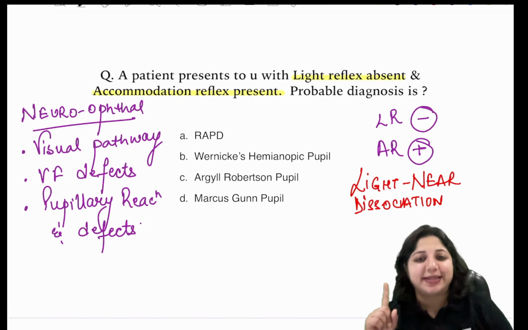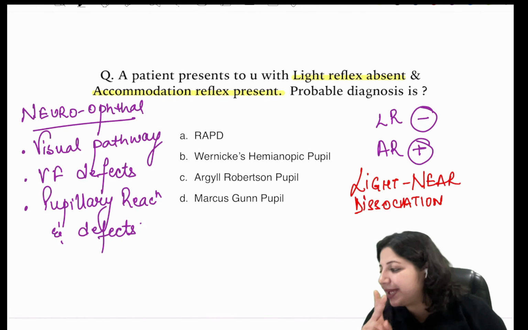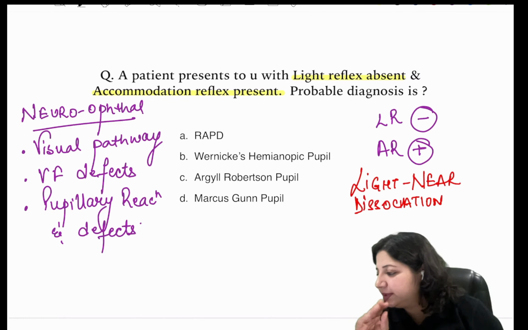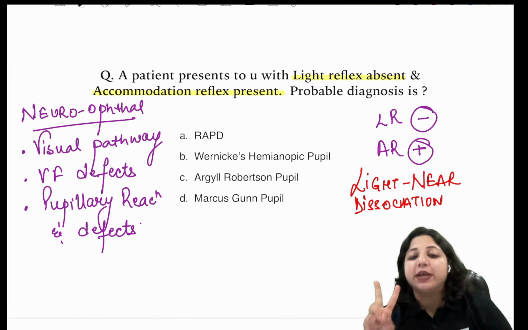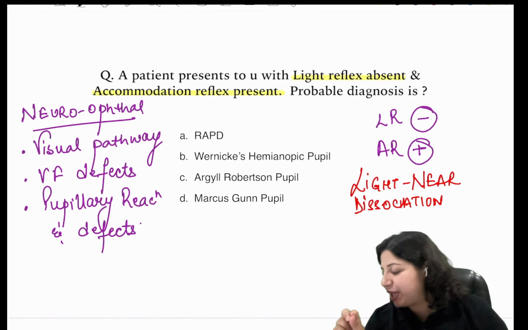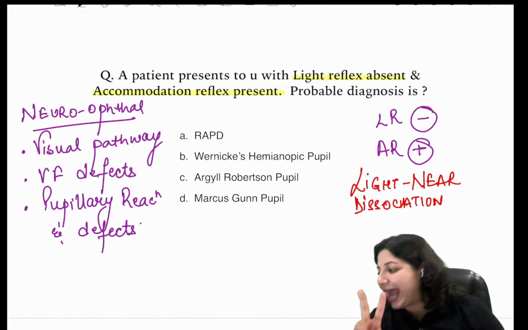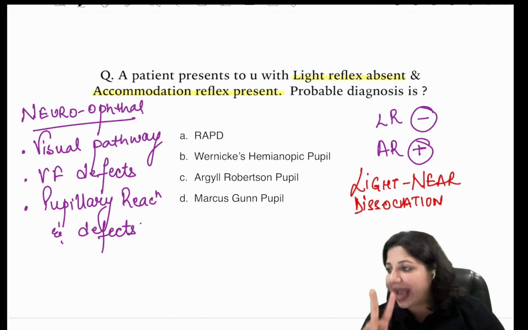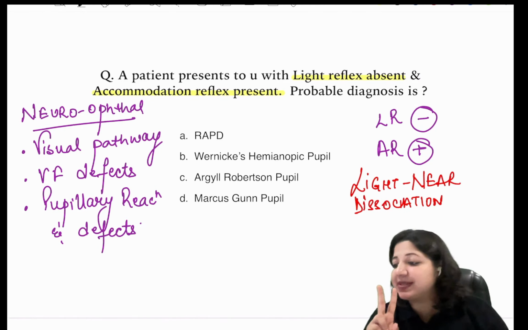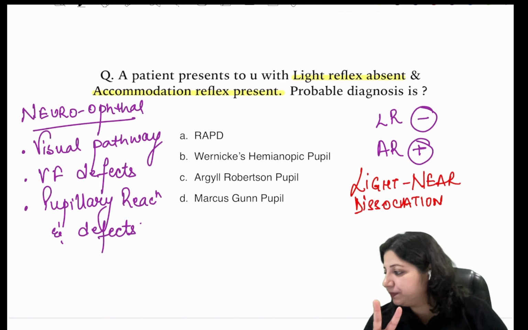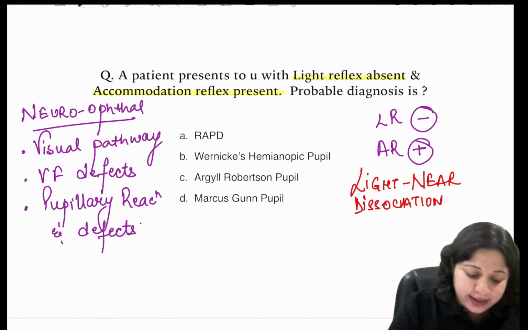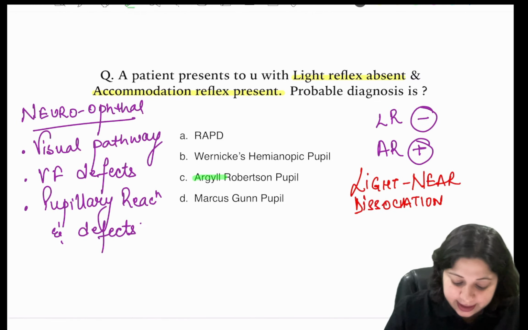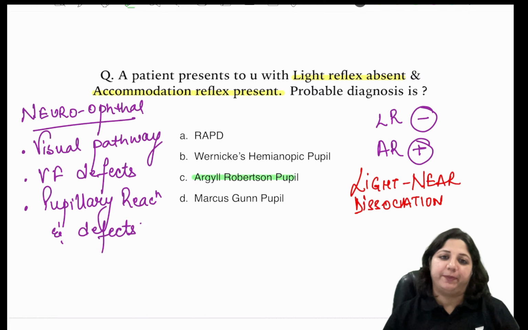Good, Renu. So one is Adie's tonic pupil, and which is the second? So write them together for you to remember. Two pupils which follow the light near dissociation are Adie's tonic pupil and, I'm still waiting, and, good Renu, it is Argyll Robertson pupil. So now you all know the answer is Argyll Robertson pupil.